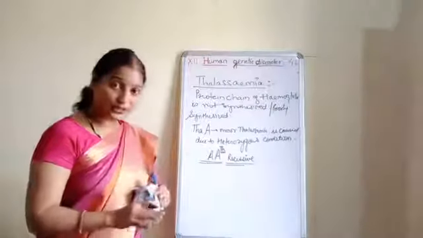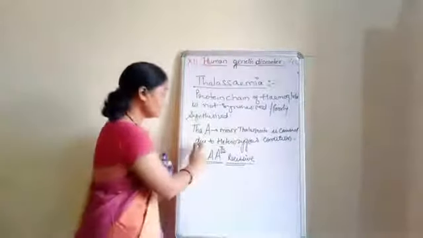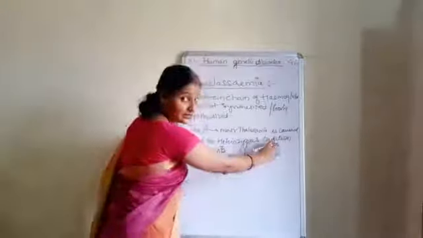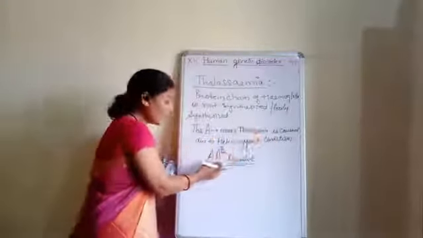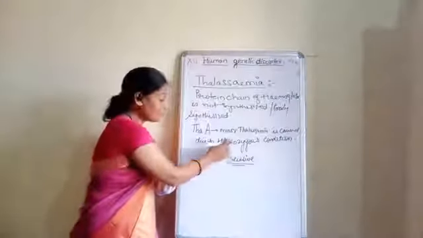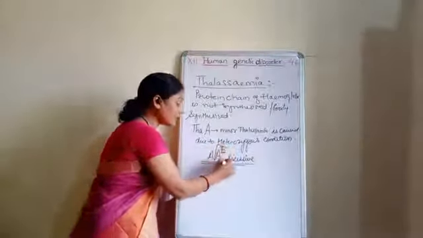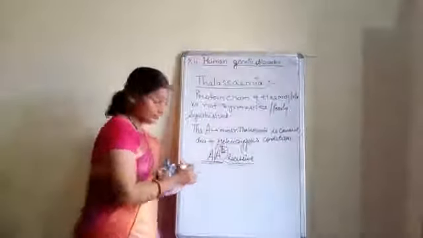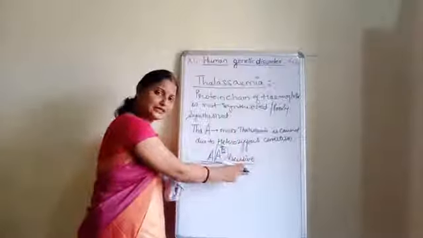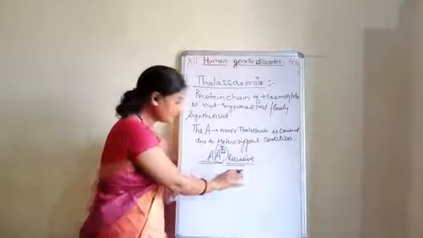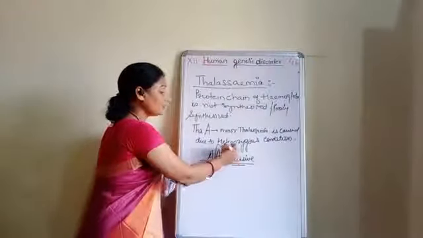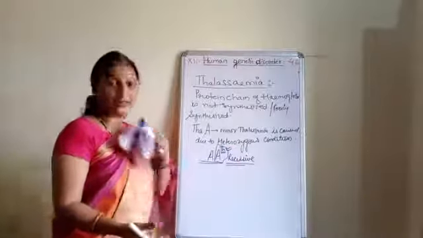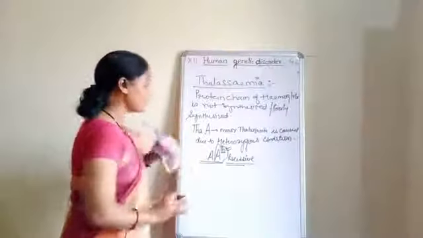And that's why we write that it is due to heterozygous condition. Clear? That is, out of a pair of alleles, if only one gene gets faulty, then the disease will be recessive and the person will show thalassemia in the minor condition.